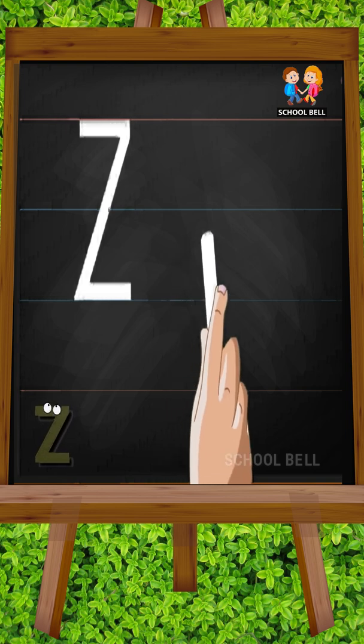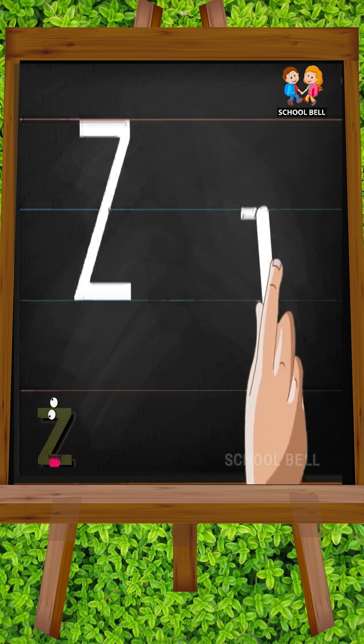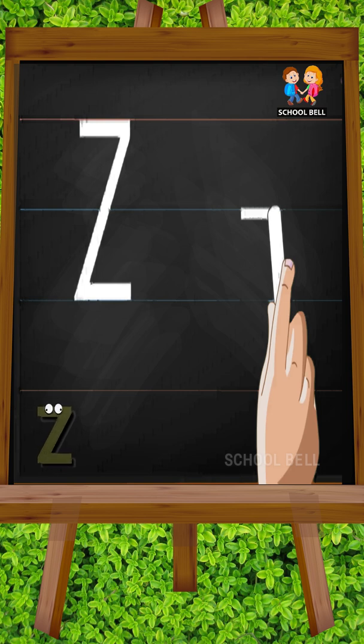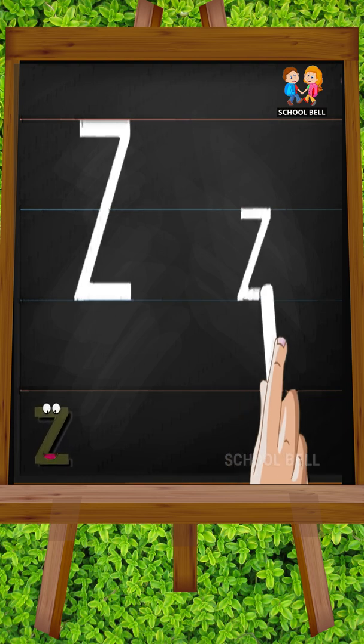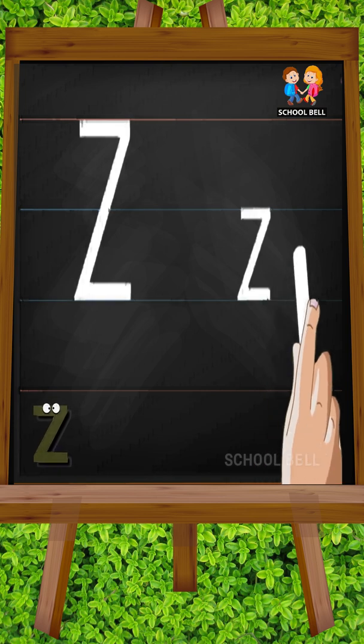Small z. Start from the middle and draw a sleeping line towards the right, and then make a slanting line down towards the left, reaching the bottom. Now again, draw a sleeping line from the bottom towards the right.